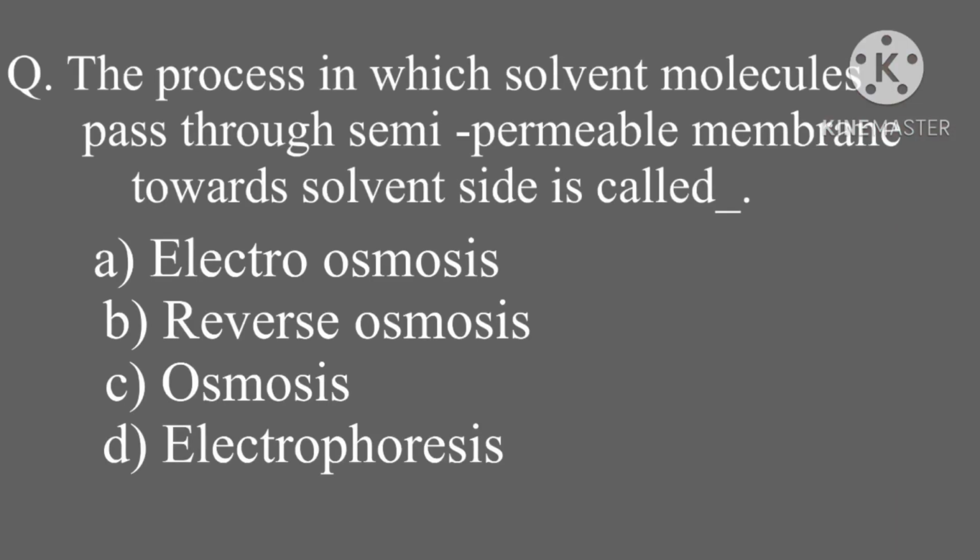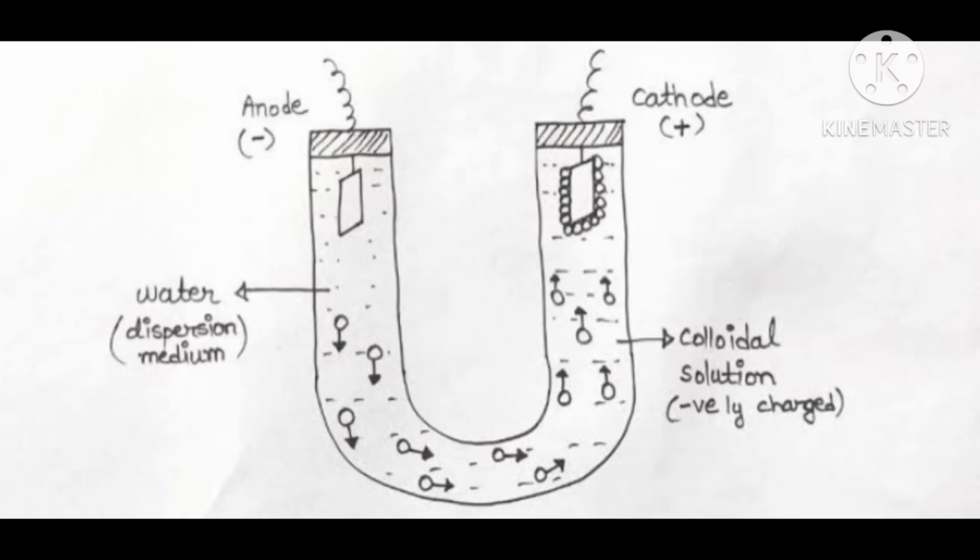The process in which solvent molecules pass through a semi-permeable membrane towards the solvent side is called electroosmosis, reverse osmosis, osmosis, or electrophoresis. So you should know all the meanings of the given terms. For example, the charged particles or particularly colloidal particles under the influence of an electric field move or migrate towards the oppositely charged electrode.